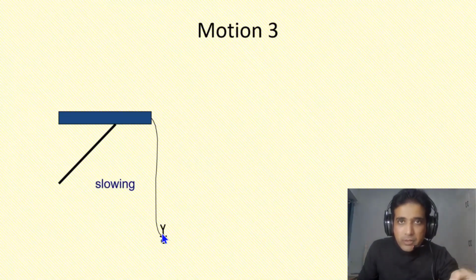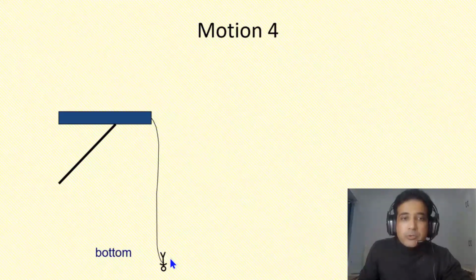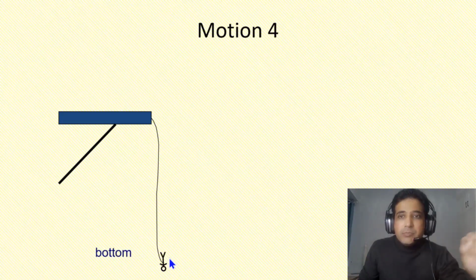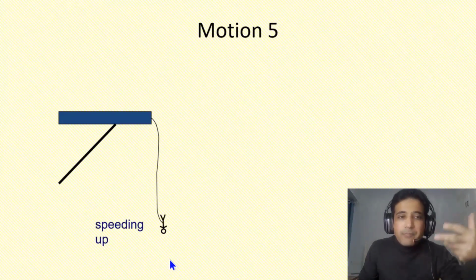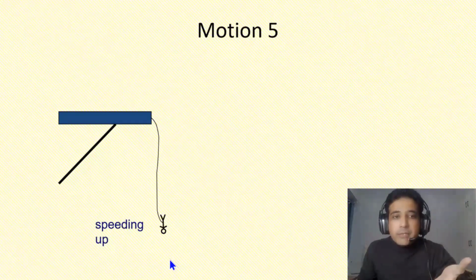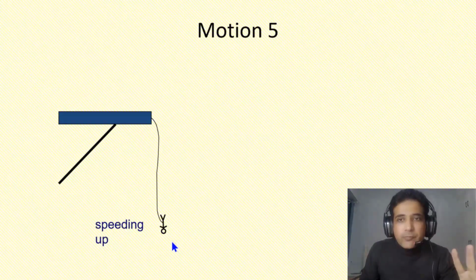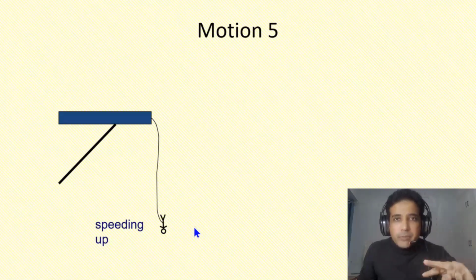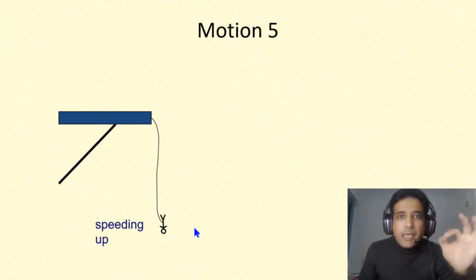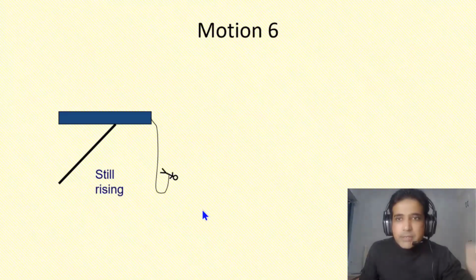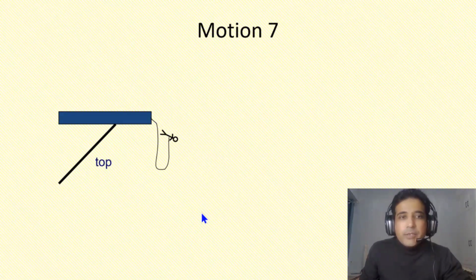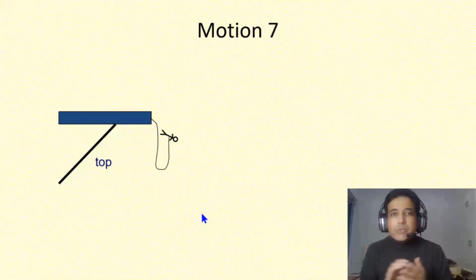It means the string has been extended. So it has EPE, GPE and also kinetic energy. If we go to the next one, at the bottom there is only EPE and GPE, and then it starts coming up, speeding up. When it is speeding up, it also has three forms of energy. It has EPE because the string is still extended, and KE and GPE, and still rising, and finally here. This is what you need to understand about the bungee jump. I hope this concept is clear to you.